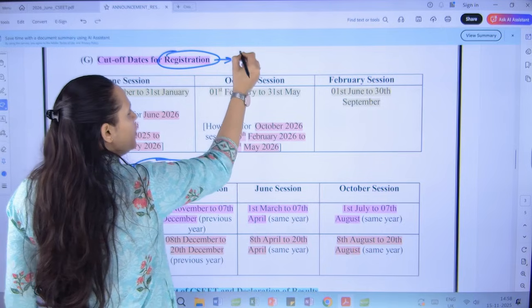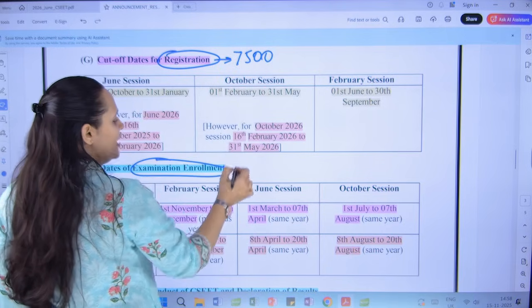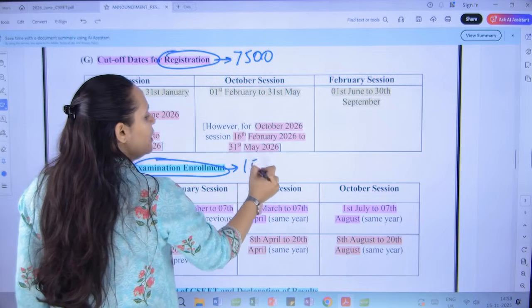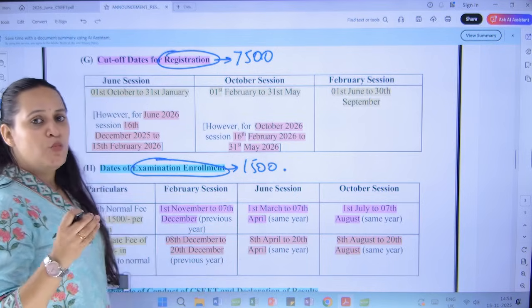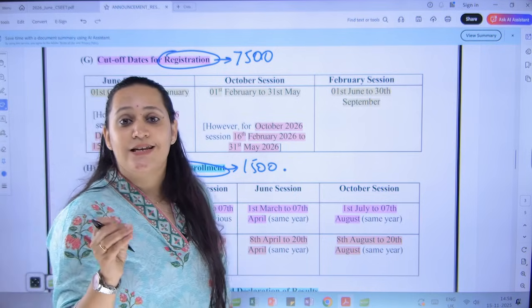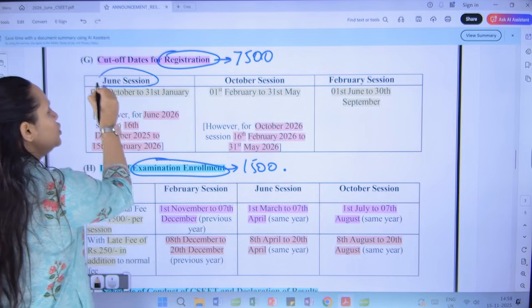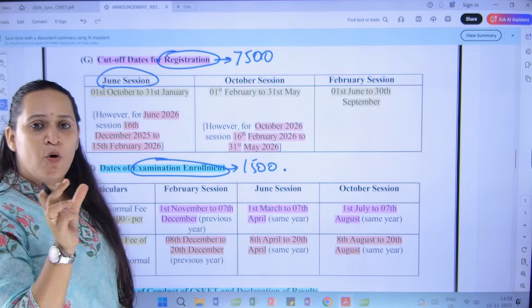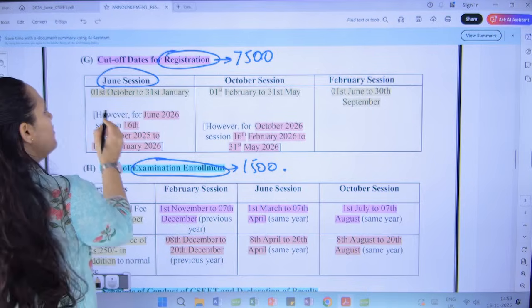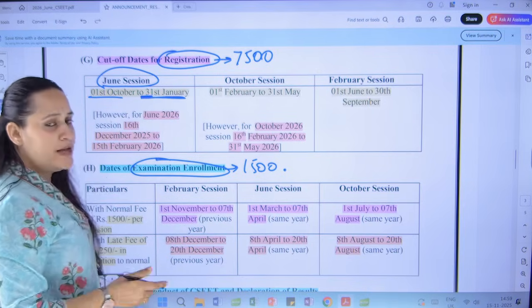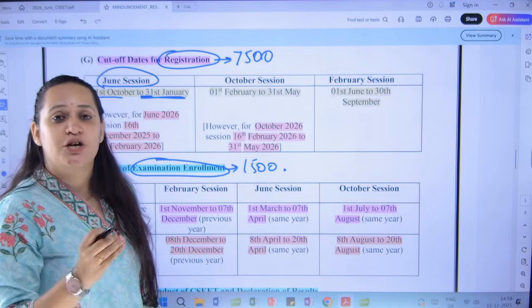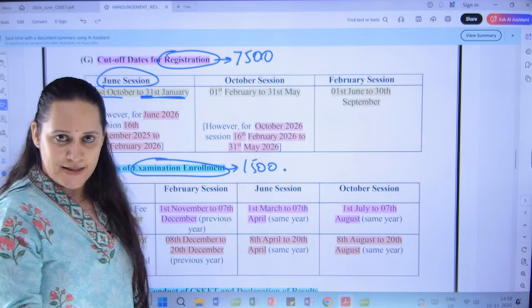This is the place where you're required to pay 7,500 rupees, and this is the date when you have to pay 1,500 rupees. So now if you want to register yourself as the CSEET student and you want to attempt in the June exam, the portal will be open for registration from 1st October to 31st January. Within 31st January, you should register yourself if you want to appear in the June exam.